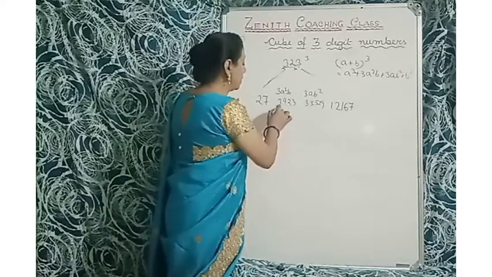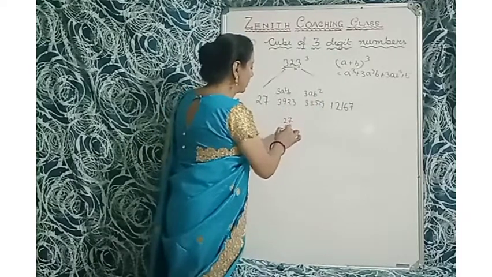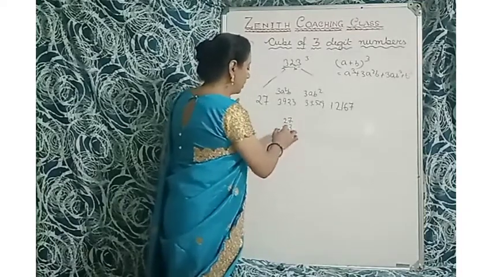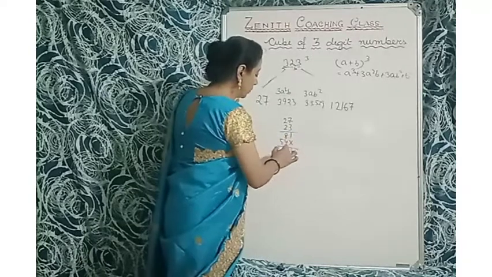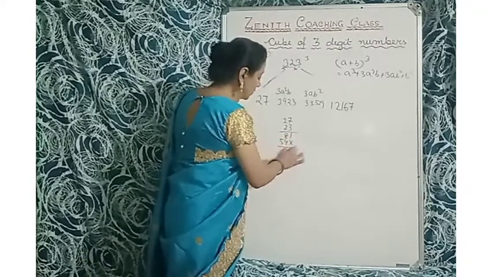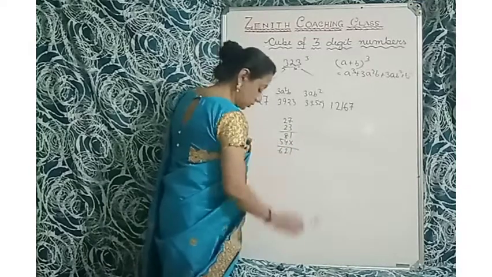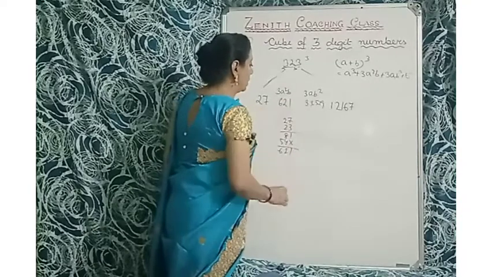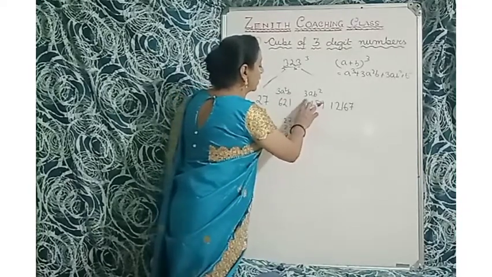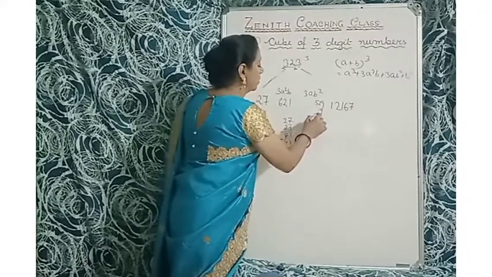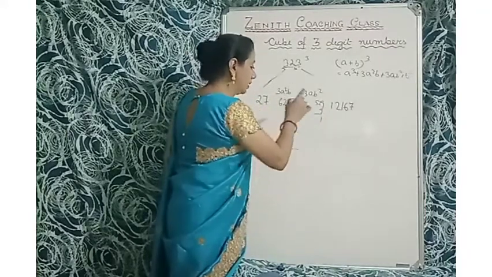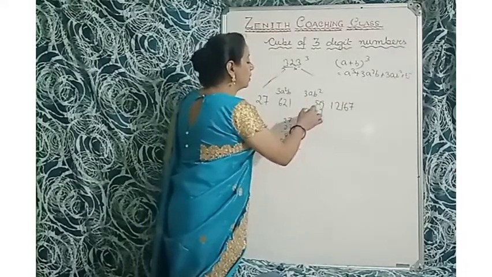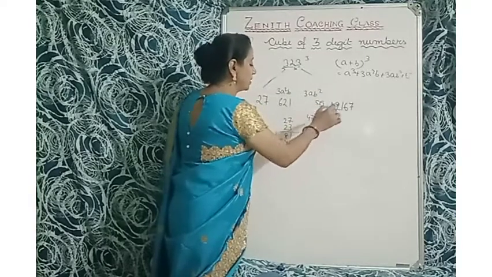So what you have to write here? 3 is 27. 27 multiplied by 23. So 27 3 81 and 27 2 54. So 1, 4 plus 8 plus 4, 12, 2. So 1 6. So 621 here. And 3 is a 9. 9 into 529. 9 multiplied by 529. So 9 and 81. 8 carry. 2 is the 18. 18 plus 8, 26. 26. 2 carry over. So 9 5 is the 45. 47.